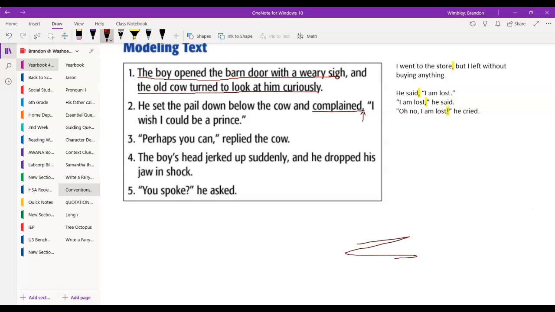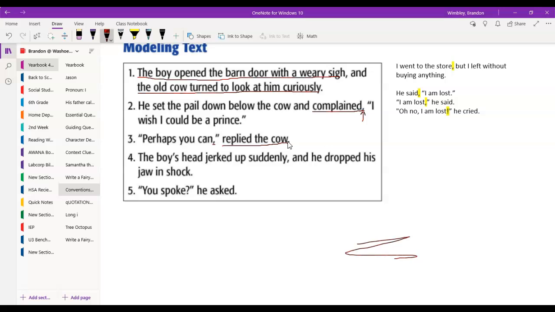So now let's look at our next ones and see if we can figure out where our comma goes and why. Perhaps you can. There's my comma. The comma comes here because the person speaking, in this case the cow, is speaking, and it comes inside the quote because our speaker tag is after the quote. Remember, if the speaker tag comes after the quote, then we put a comma in there.